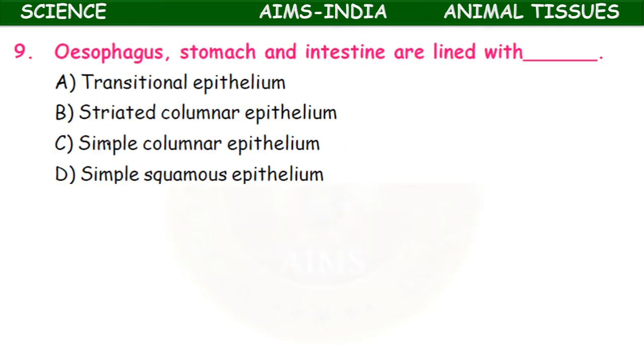Esophagus, stomach and intestine are lined with transitional epithelium, striated columnar epithelium, simple columnar epithelium, simple squamous epithelium. The esophagus means the digestive tract, food pipe, stomach and intestine. It is lined by simple columnar epithelium.